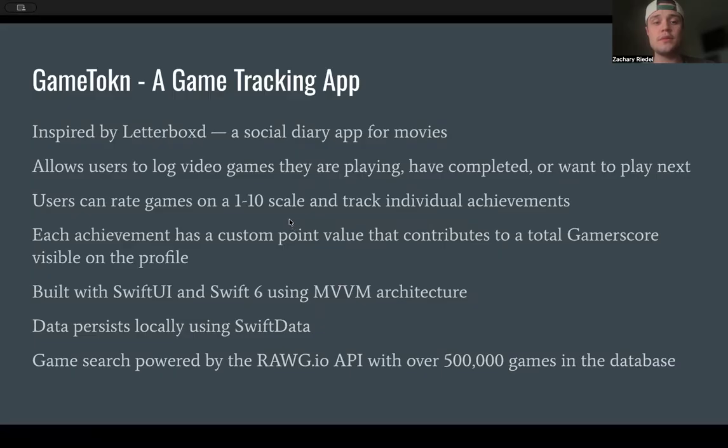And then users are also able to rate the games on a scale of 1 to 10 and track individual achievements within the game. Those achievements have a custom point value that contributes to a total gamer score visible on the profile. This is to make it a little more social media-like and have people compete with one another on their gamer scores and stuff like that.